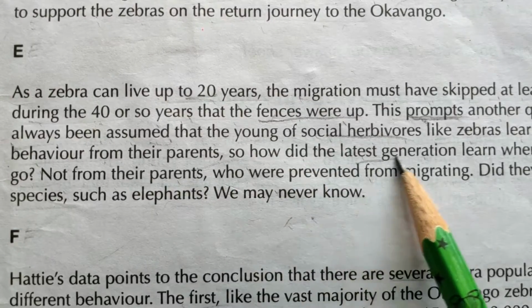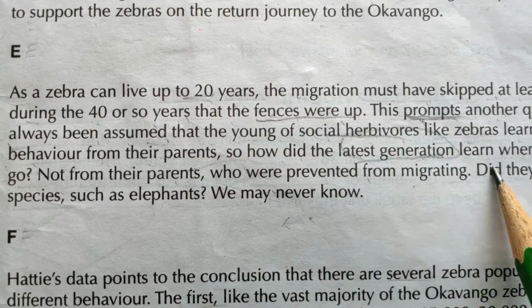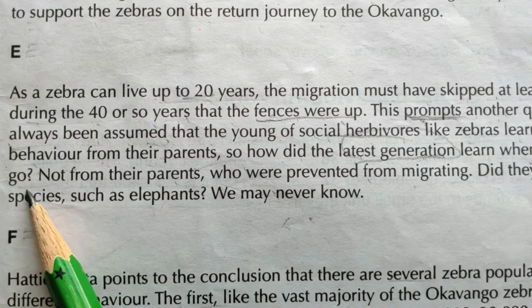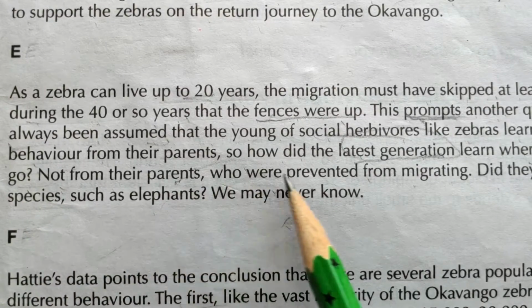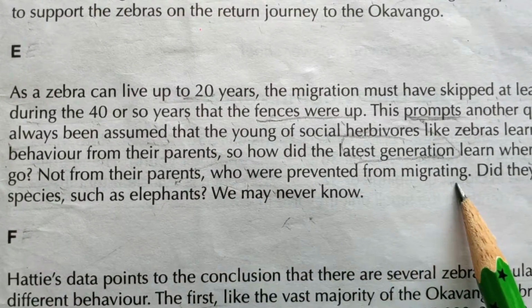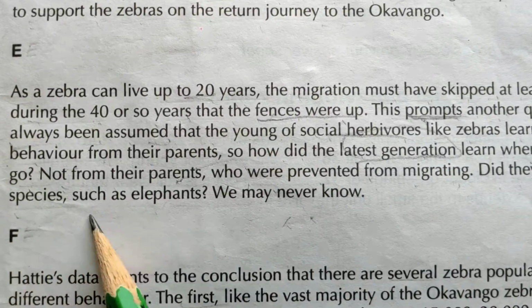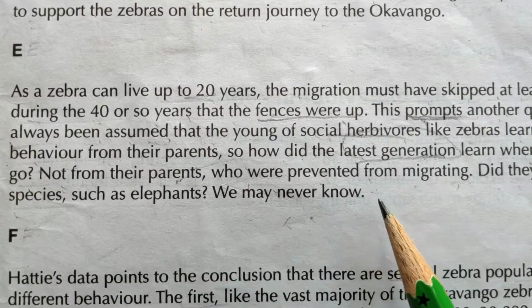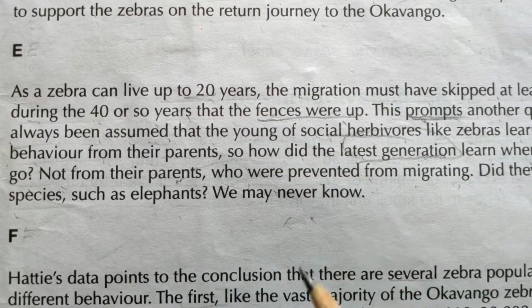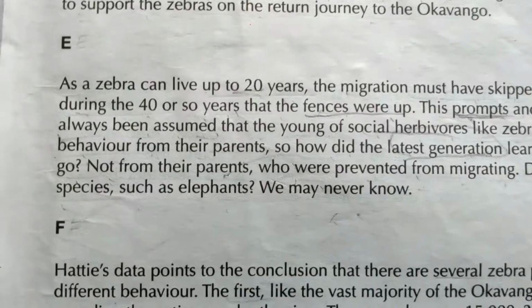So how did the latest generation, the younger generation, learn when and where to go, not from their parents who were prevented from migrating? Did they follow another species such as elephants? We never know. We don't know how the information has been passed from generation to generation.